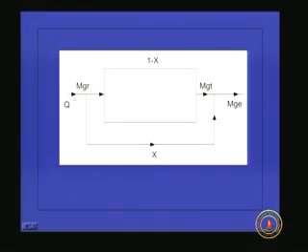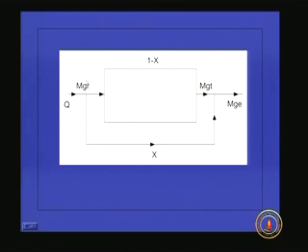So here what is happening, Q is the flow rate coming in. 1 minus X into Q is going for the treatment, and X portion is coming without treatment, or it is the bypass portion. Mgr is the magnesium concentration in the raw water, and mgt is the magnesium concentration in the treated water, and mge is the magnesium concentration of the treated water plus the untreated water together.